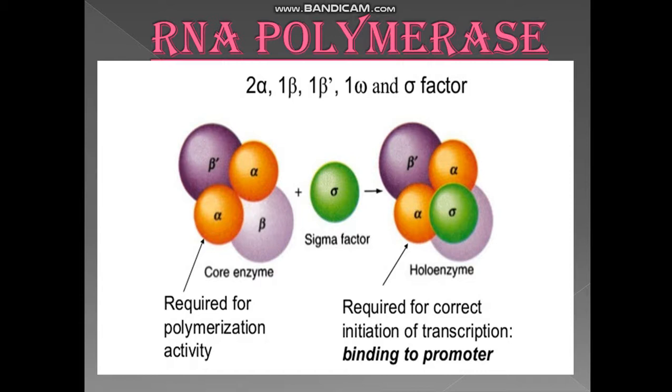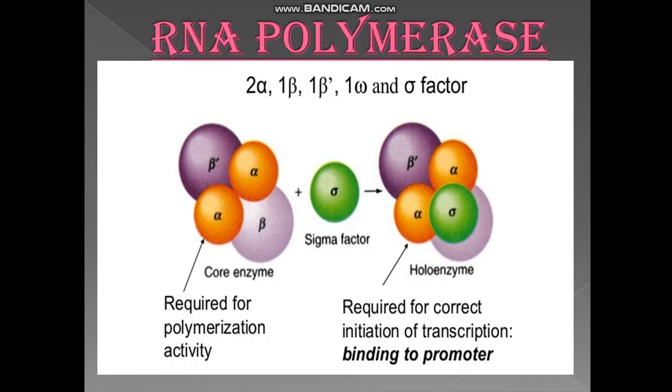Now, the main function of this core protein is to unwind the DNA and bind to the antisense strand, so that the strands are not rebinding again, they are not recoiling.